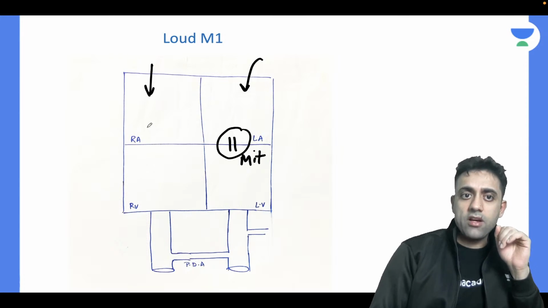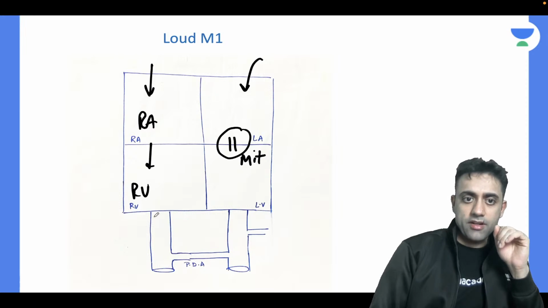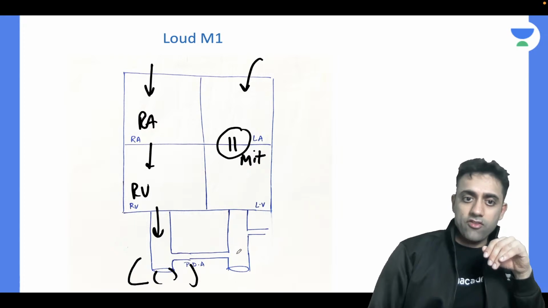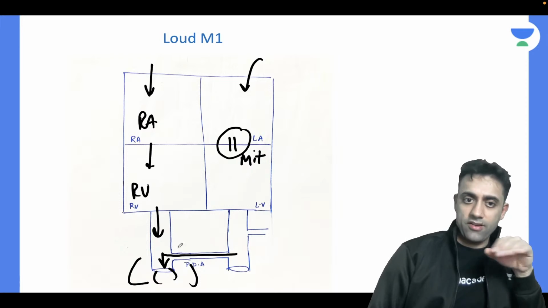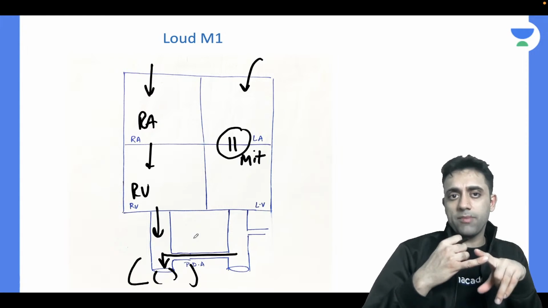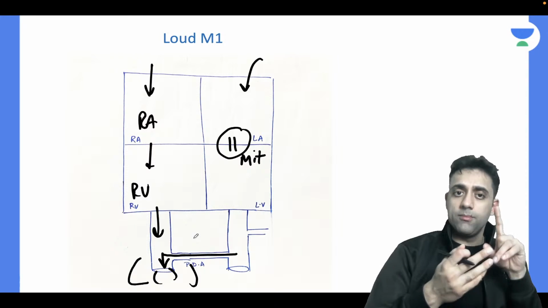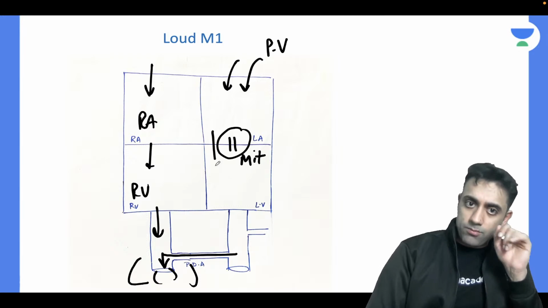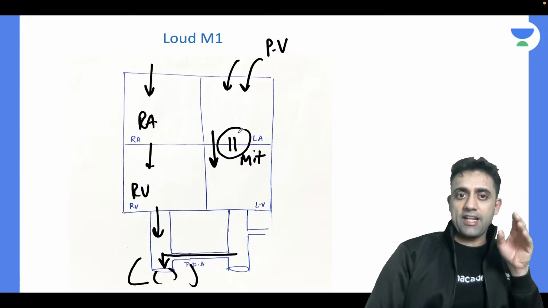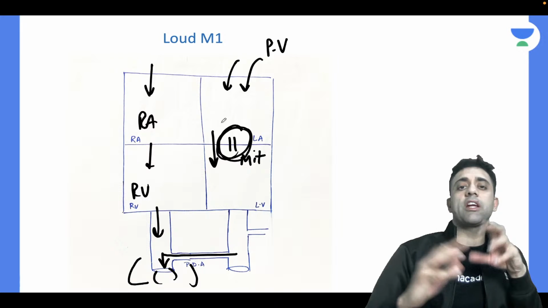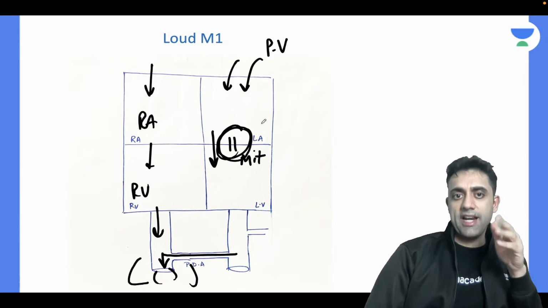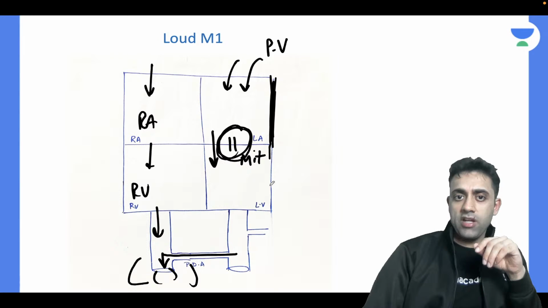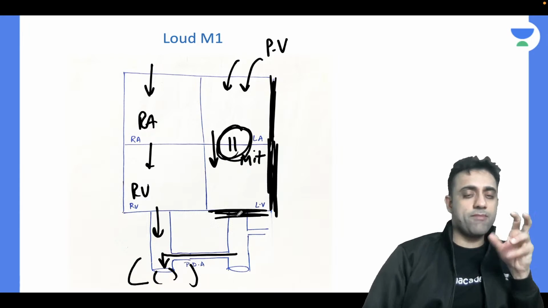Normally blood goes from the superior vena cava to the right atrium, then to the right ventricle, then to the pulmonary artery, and then to the lungs. This is one pathway. And now from the left side again to the right side. So more and more pressure on the pulmonary artery, more pressure on the lungs, more pressure on the pulmonary veins, more pressure on the left atrium, and more pressure on the left ventricle. That is why the mitral valve becomes very loud, and that is why when there is more pressure on the left atrium and left ventricle, you will see left atrial hypertrophy and left ventricle hypertrophy also in a case of patent ductus arteriosus.